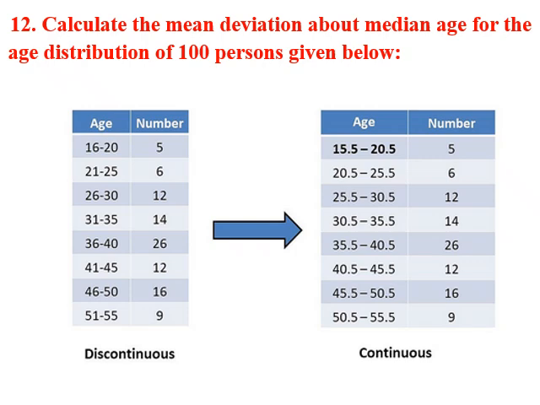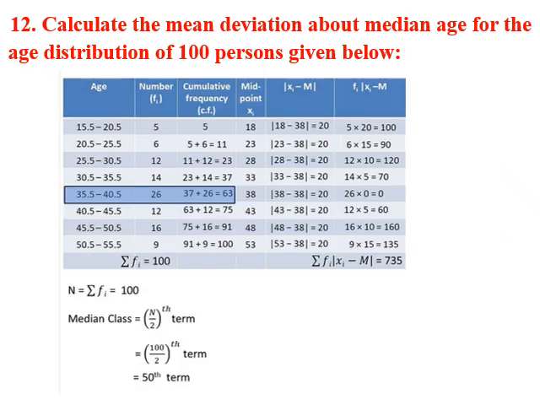Next step is to get the median. For getting the median, we first calculate the cumulative frequency. How do we do it? 5 will remain 5, 5 plus 6 is 11, 11 plus 12 is 23, 23 plus 14 is 37, 37 plus 26 is 63, and so on. Finally the cumulative frequency value is 100, which should be equal to sigma fi. So we got 100. So what is the median class? First we have to calculate it.